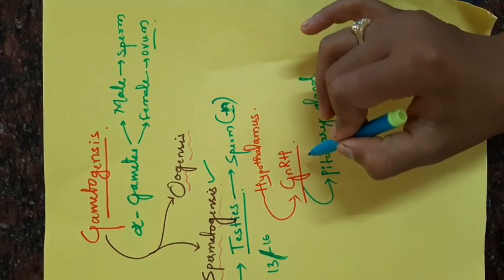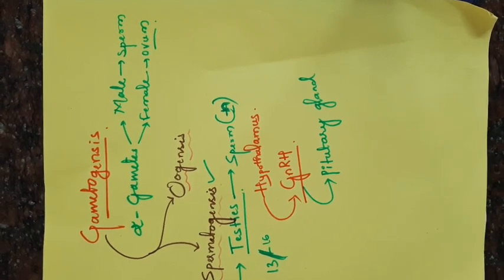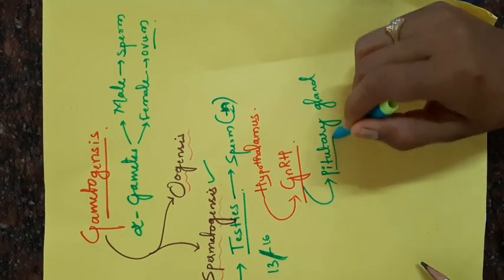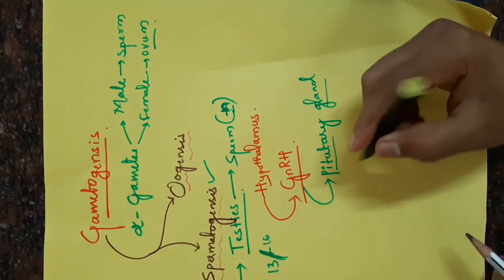The GnRH, gonadotropin releasing hormone, acts on the pituitary gland and stimulates the secretion of two gonadotropins.